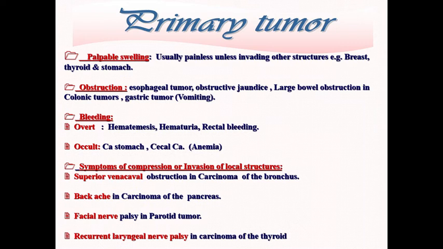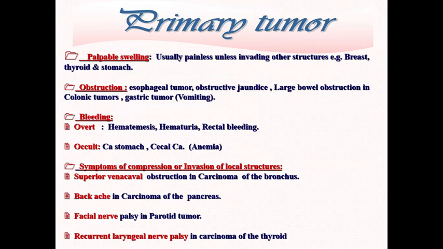But if it invades certain structures like the neural plexuses, it can produce pain, as in cases of breast cancer, which cause brachialgia, and thyroid cancer, which involves the nerve, causing hoarseness of the voice, or the stomach, where it causes a palpable mass in the epigastric area.